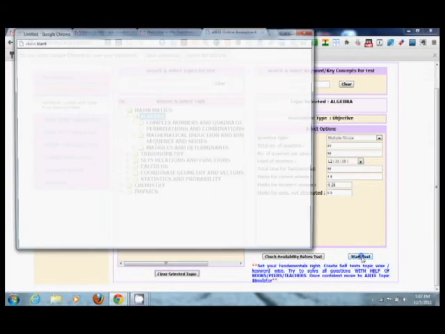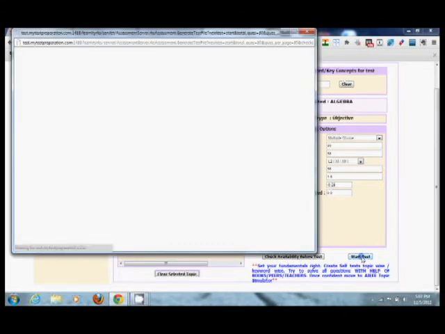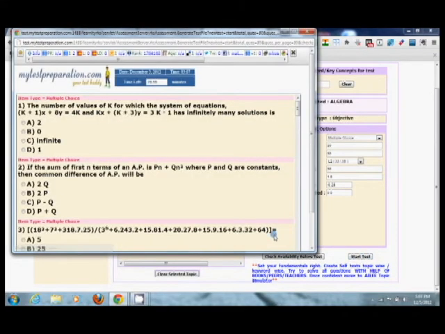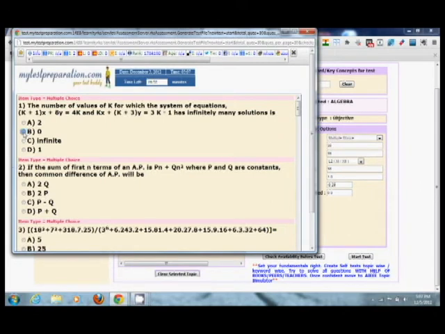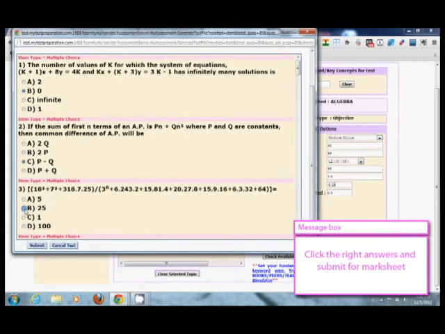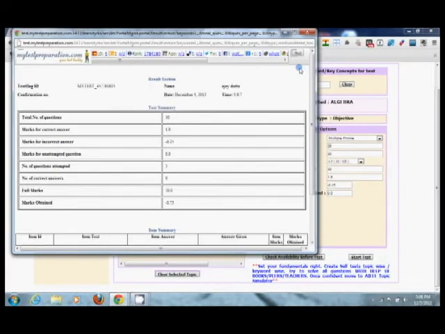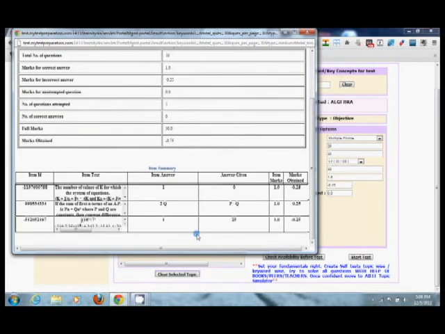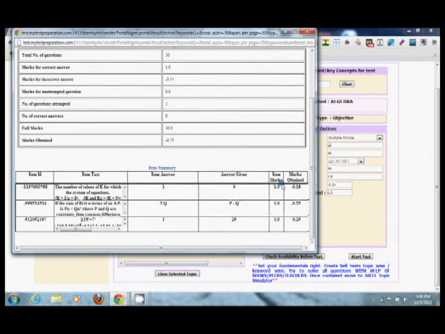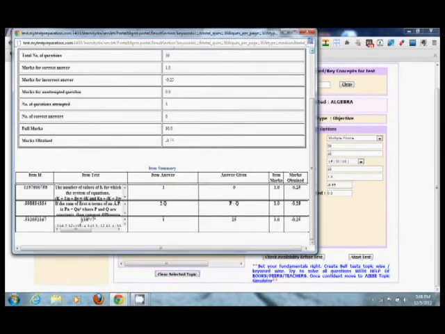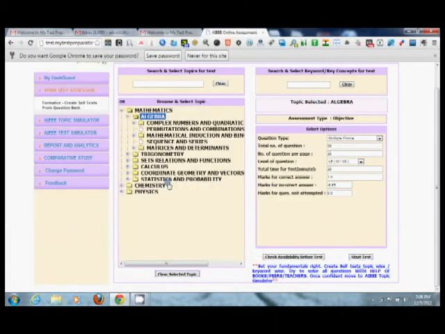On starting the test, there are questions you have to select. Here I am marking whatever answers I feel, as per the options, you proceed, and now submit. Now you have the mark sheet here. First mark is this: all the questions are incorrect. Now like this you can go for the other exams.